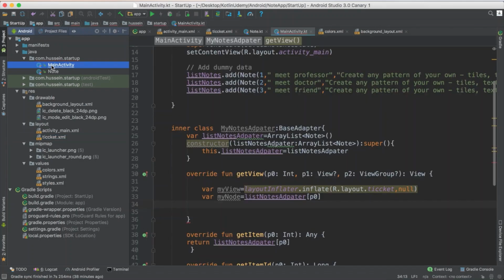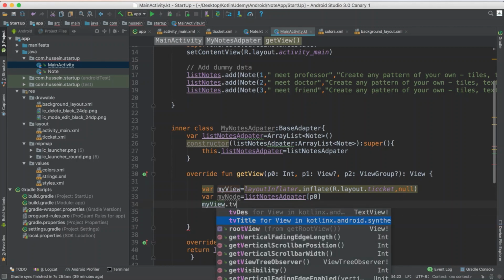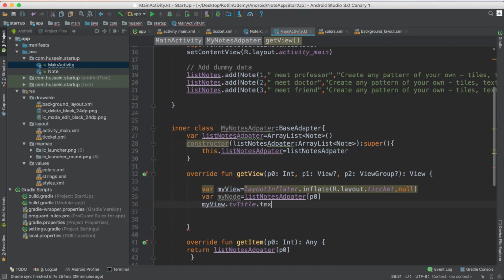Really easy process. Just go here and say, wait, you have my view, which is my view. This one will represent my view in the code. Let me access it. I say, hey, my view, which is this one. There are many ways. Let me start with the basic one. My view dot the name of the text view, which is text view title dot text. Whatever you want to add in it, I have this one information inside it.